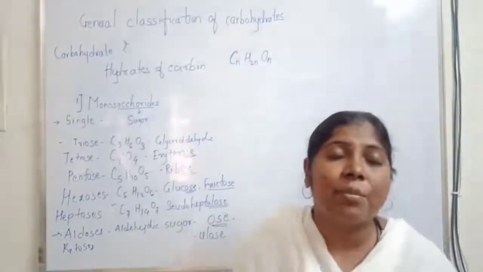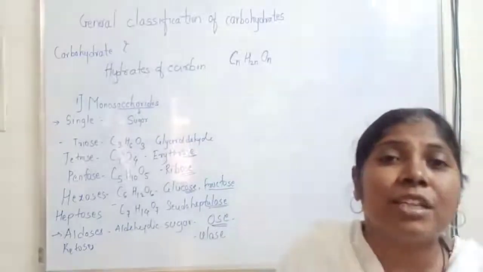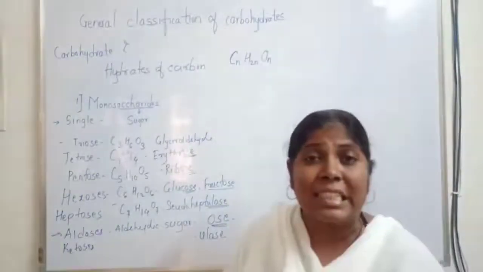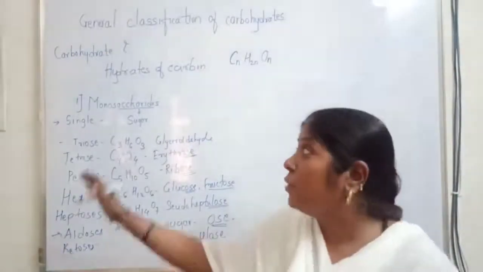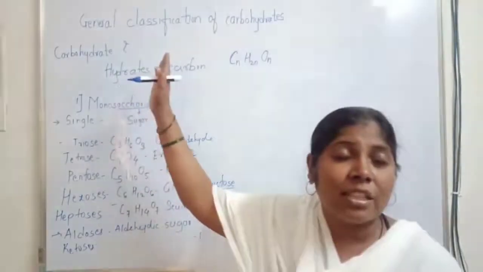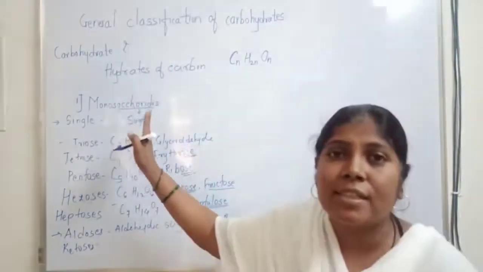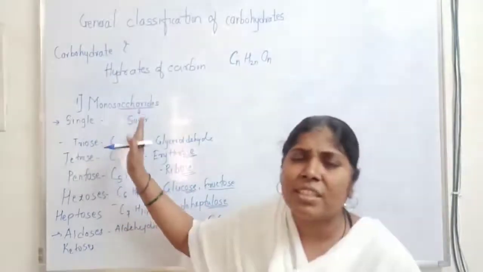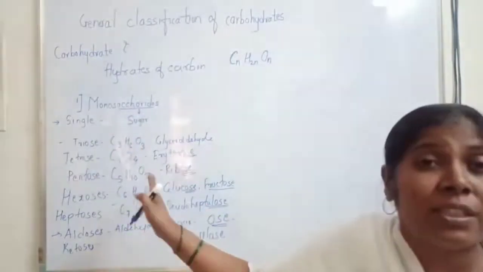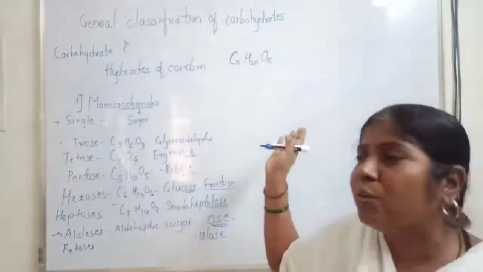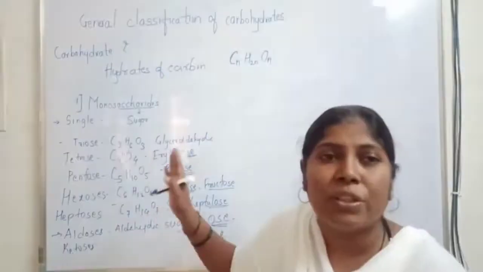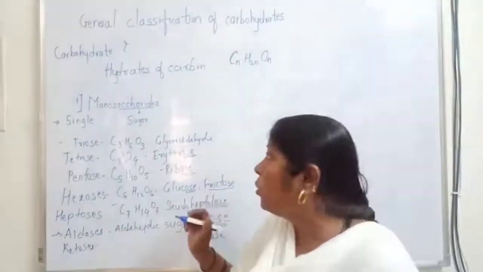Fructose, because that name is derived from the Greek name. So fructose is nothing but the fruit sugar. This is the first class in the general classification of carbohydrates, that is the monosaccharides. These are the single or simple sugars, which are sweet in taste and comparatively simple in structure, compared with the oligosaccharides as well as the polysaccharides.